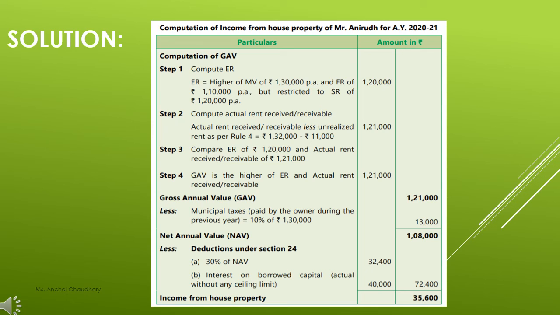So 30% of NAV will be 32,400. Then you have to deduct the value of interest on borrowed capital, that is rupees 40,000. So after deducting both of these amounts, you will get 35,600 as your income from house property. So this amount is liable for paying the tax.